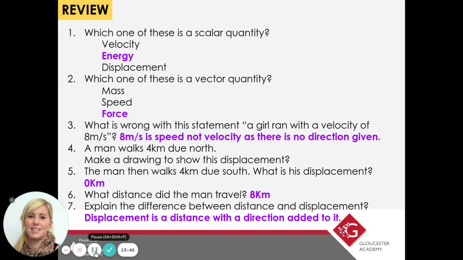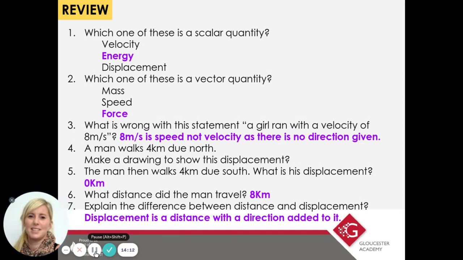Number 3, what is wrong with this statement? A girl ran with a velocity of 8 meters per second. Well, it can't be a velocity as there was no direction. What it should have said was that a girl ran with a speed of 8 meters per second. Okay, there was no direction. We didn't know whether she was running north, east, south, or west, or towards us or away from us or whatever. There was no direction, so it wasn't velocity, it was speed.